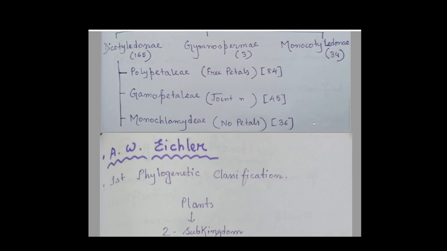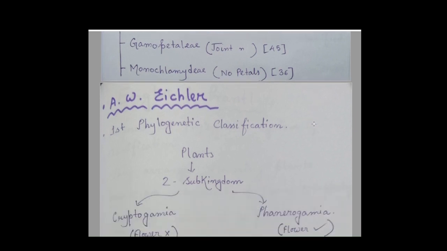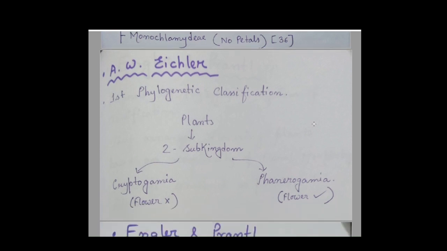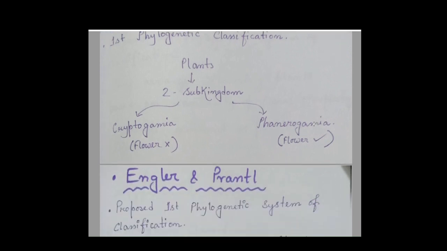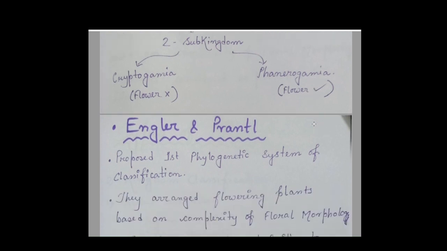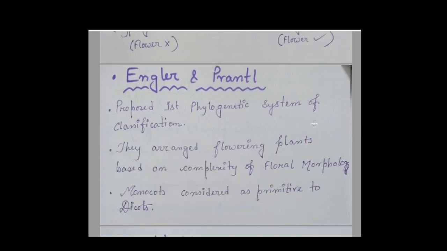Okay, so next we can move to A.W. Eichler's classification, which is the first phylogenetic classification. Based on the phylogenetic relationship, he divided the plants into two subkingdoms, the cryptogamia and the phanerogamia. So those kinds of plants which have flowers are known as phanerogamia, and those which lack flowers are known as the cryptogamia. Next, here is Engler and Prantl classification.